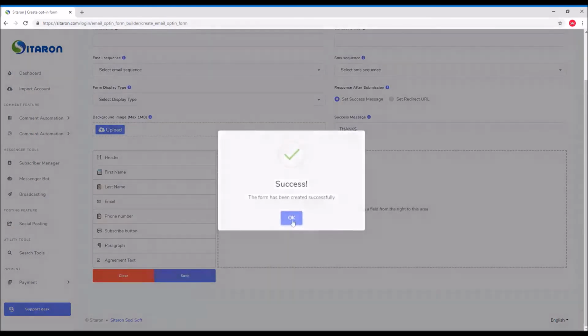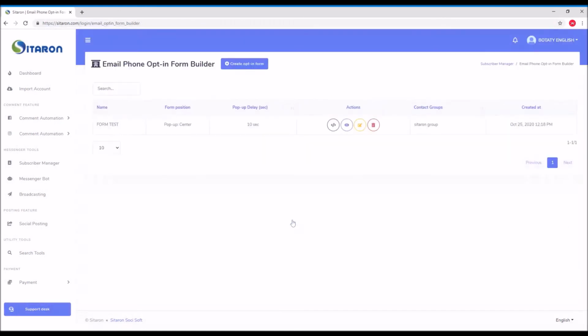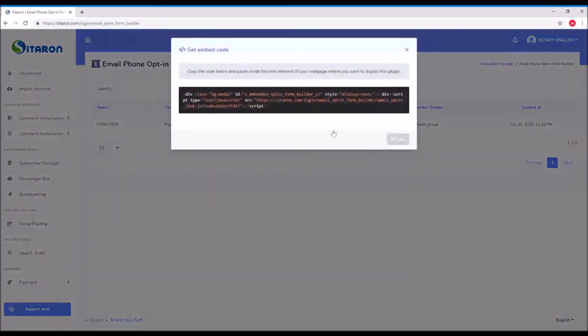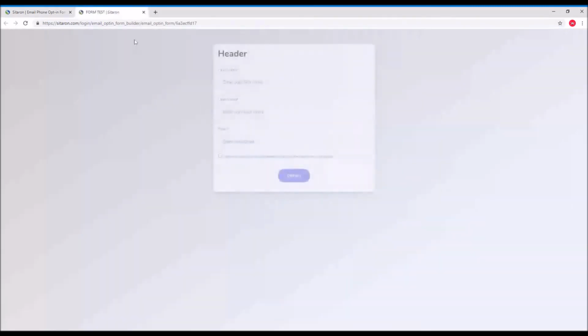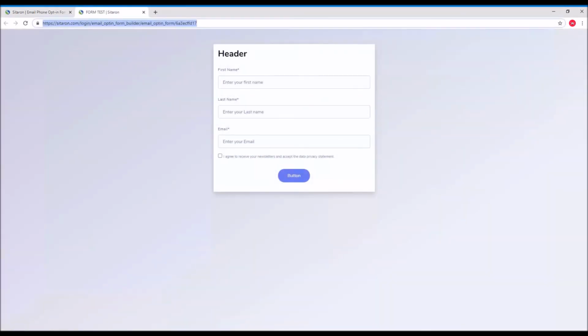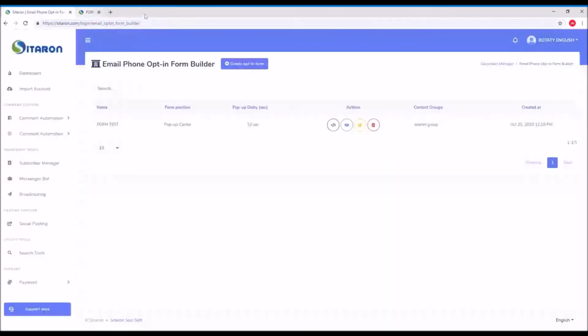The form is successfully created, and now you can get the URL. Okay. And if you need direct URL, this is the embedded. So if you need a direct URL, okay, you just can copy and put it in your website and it will show to you. And this is the direct URL if you need to take it. Okay, this is the direct URL. And at the same time, you can view the form. Okay, and this also can be taken as a direct URL. Okay, and you can edit and you can delete at all.